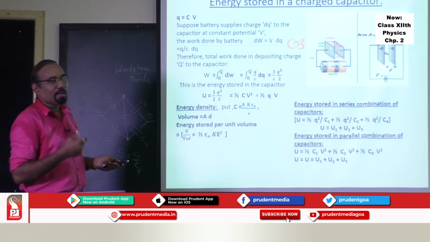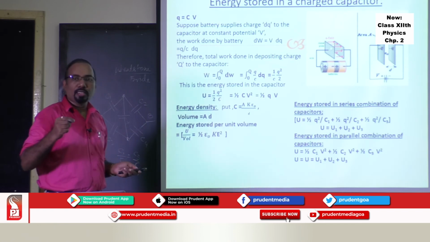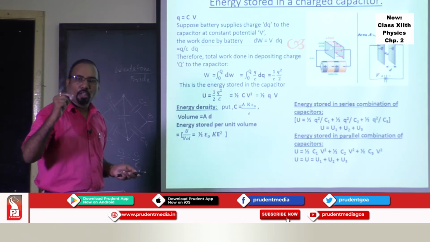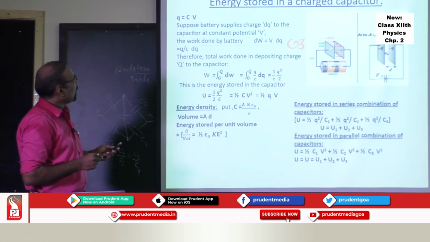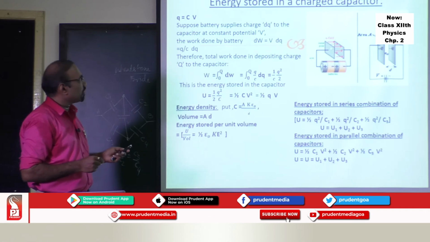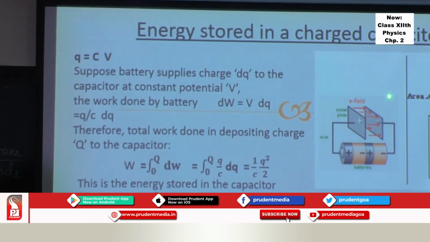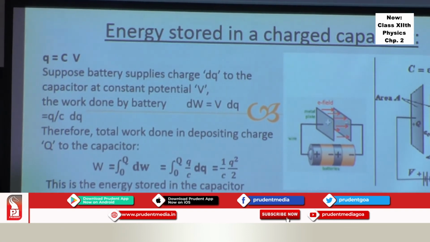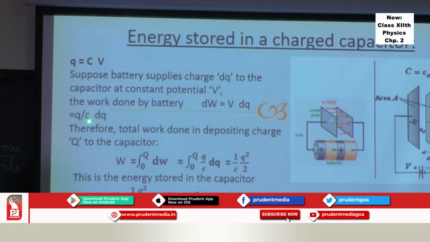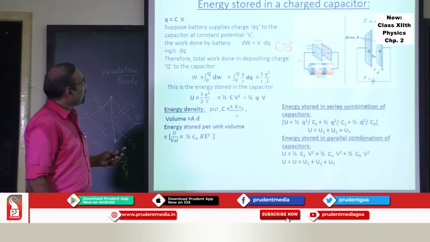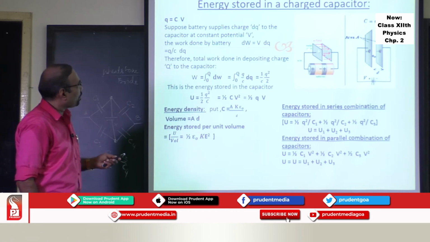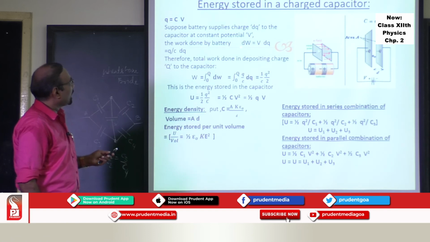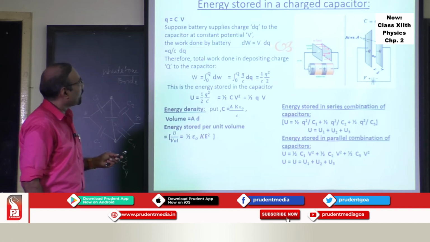First, find out the work done by a battery. So first you find out the work done by a battery in depositing a small amount of charge. So for a small amount of charge, I'll take it as dq. At constant potential V, the work done will be V into dq. This is a small amount of work done in depositing the charge on this capacitor. So we put Q by C dq. So the work done due to this small charge dq in depositing on this particular plate of the capacitor is given by dW is equal to V times dq.